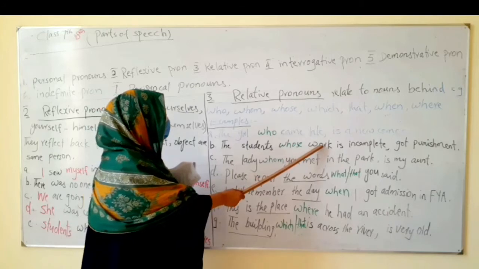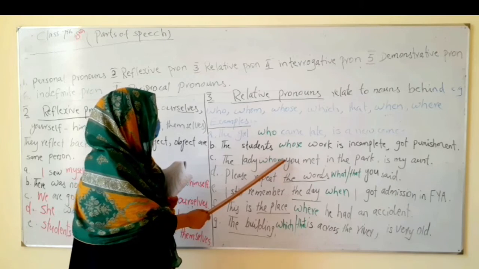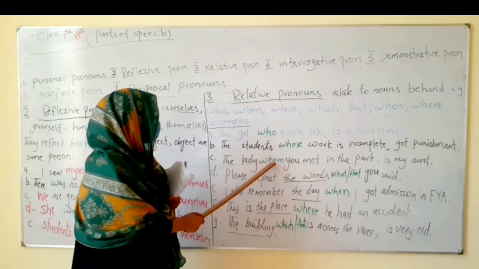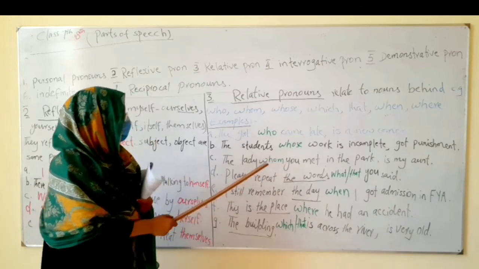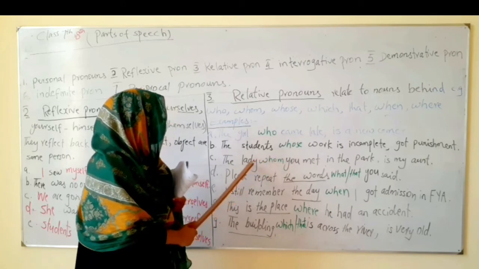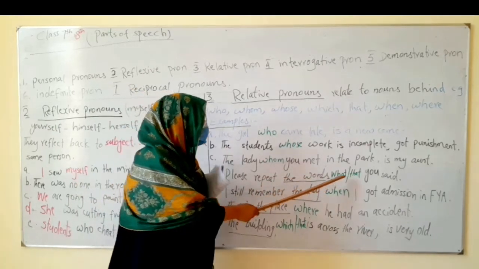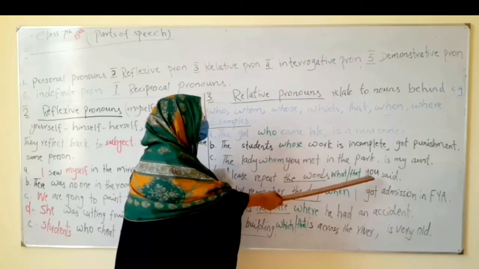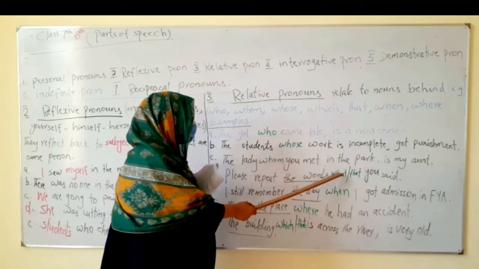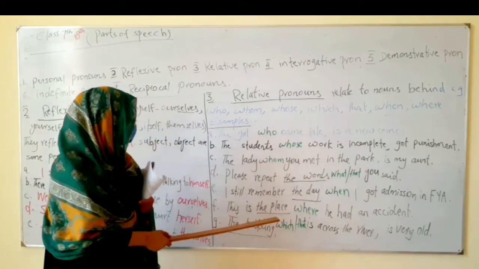Here it's possessive because a noun comes after it, so it will take the possessive. Here it's object, so it will take the objective case, like whom. The lady, whom shows or relates to the noun behind, which is lady. Please repeat the words what you said or that you said. For the noun words, both what and that are used. The noun behind is words.